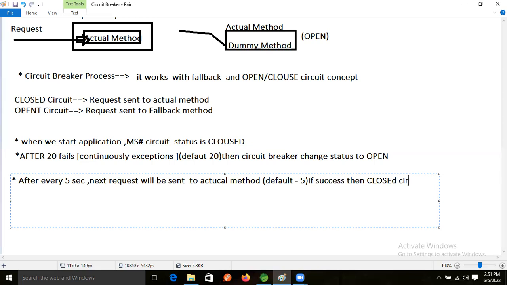Keep open only. If success, then what status will come? Closed status will come. Status changes to closed. Else, keep open only.